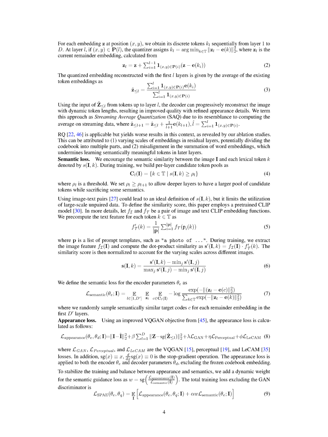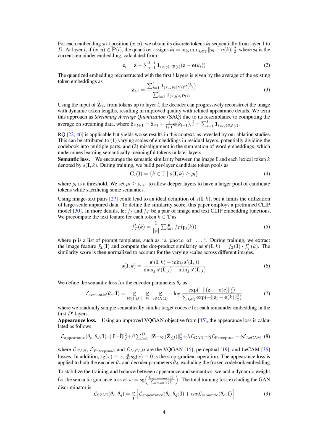Using the input of the reconstructed embeddings from tokens up to layer L, the decoder can progressively reconstruct the image with dynamic token lengths. This results in improved quality with refined appearance details. We call this approach streaming average quantization, SAQ, because it's similar to computing the average on streaming data. In this context, RQ is applicable but yields worse results, as revealed by our studies. This can be attributed to varying scales of embeddings in residual layers, potentially dividing the codebook into multiple parts, and misalignment in the summation of word embeddings, which undermines learning semantically meaningful tokens in later layers.